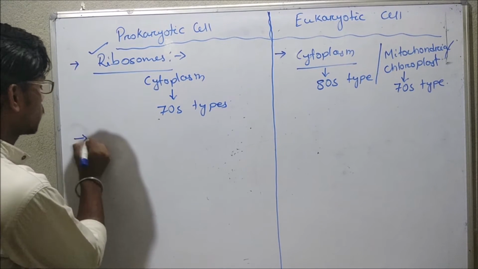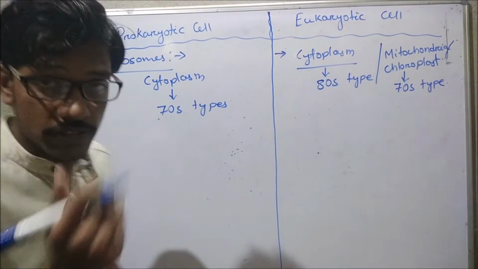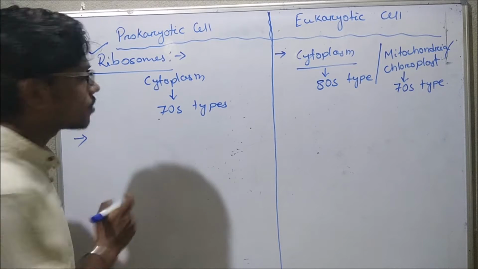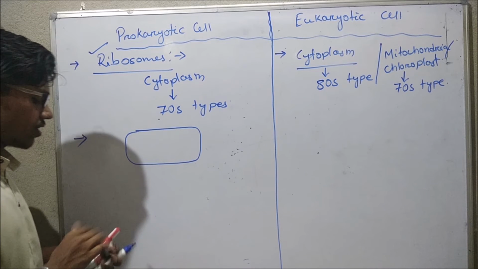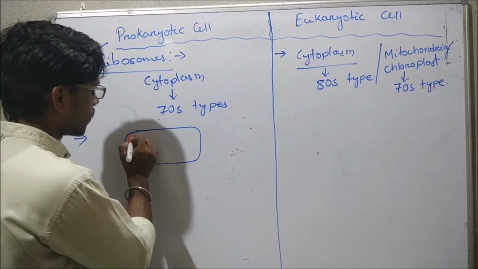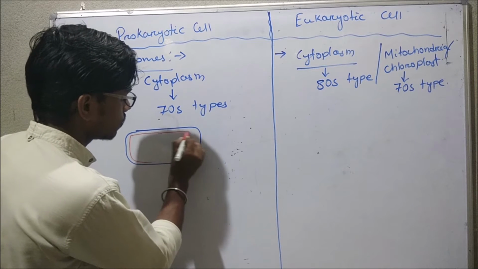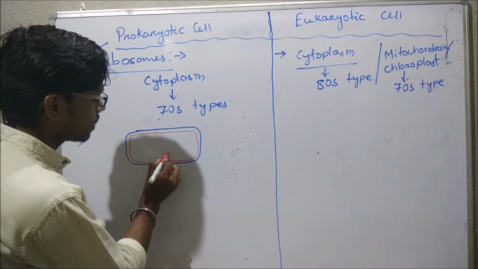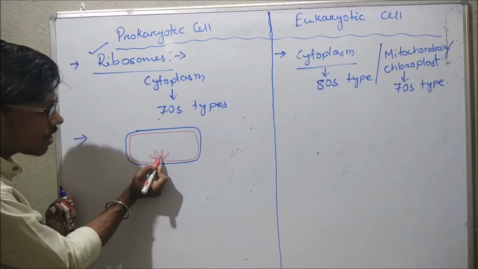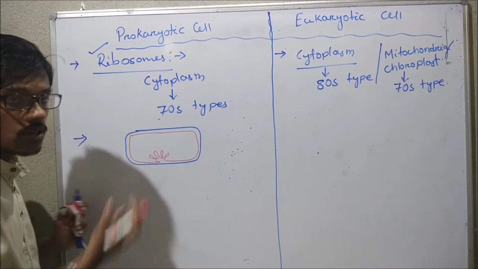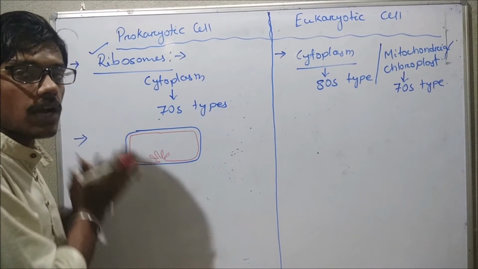Next, if we see a prokaryotic cell, there is presence of a cell wall, and inside the cell wall there is the cell membrane. Suppose this is the prokaryotic cell, and in it there is the cell membrane or the plasma membrane. You must see there is some ingrowth of the plasma membrane. Some inward foldings, finger-like projections, will be present in the prokaryotic plasma membrane.